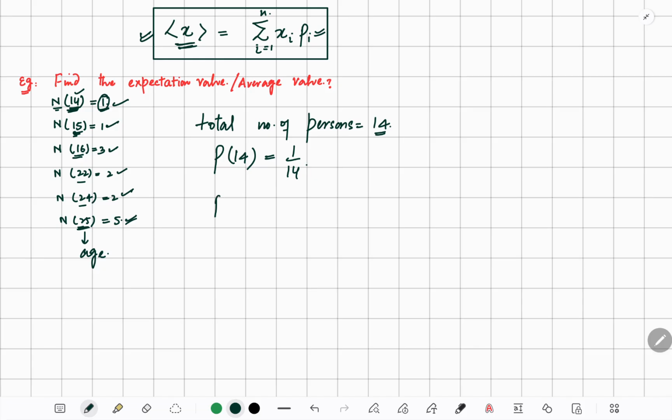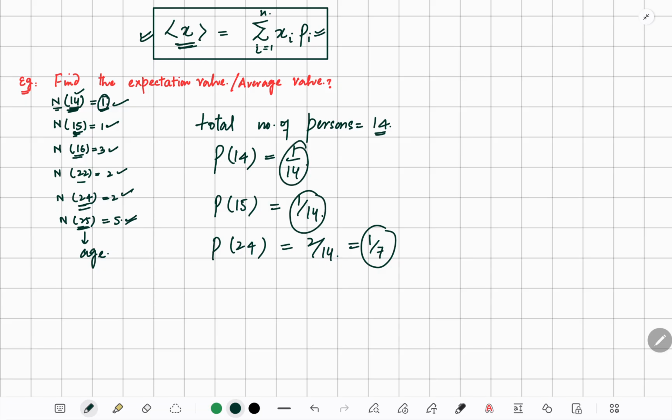And the probability of getting a person with age 24 is 2 divided by 14, which is 1 divided by 7. This way we can find the probability of each measurement. It is simply the number of persons with that age divided by the total number of persons.